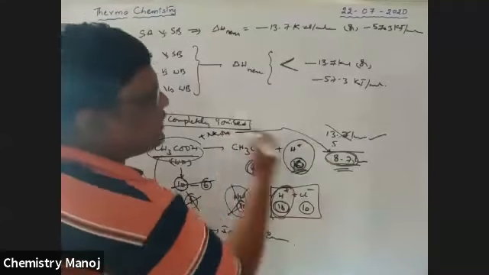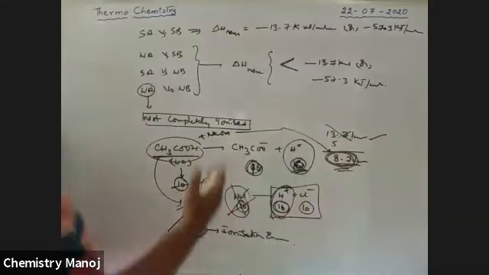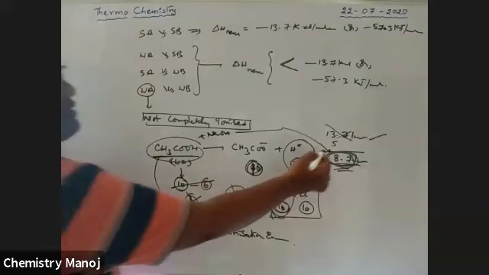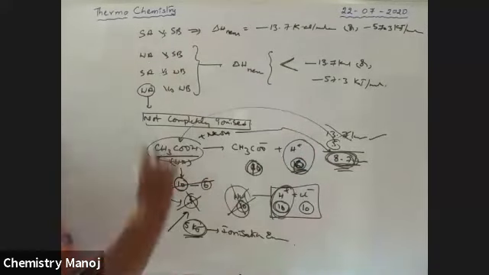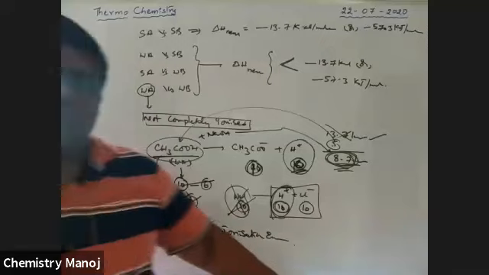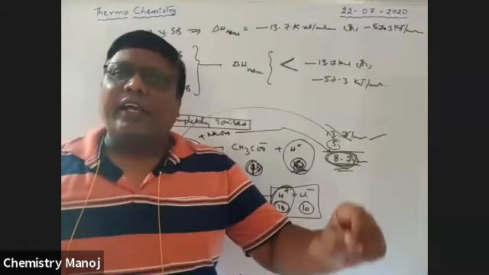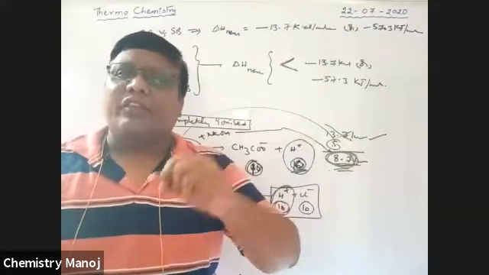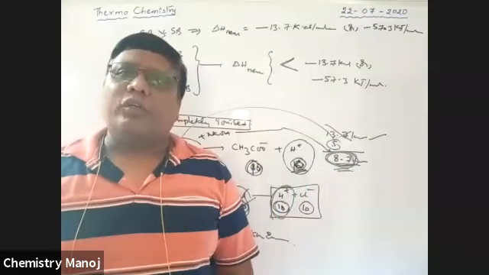So the released energy is 58.7 because that value is decreased. The 5 is utilized for the ionization of this CH3COOH. This is called ionization energy. That means the difference of those energies is nothing but the ionization energy of that weak acid or weak base, or both of them.